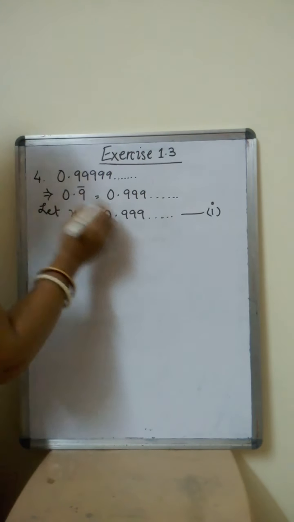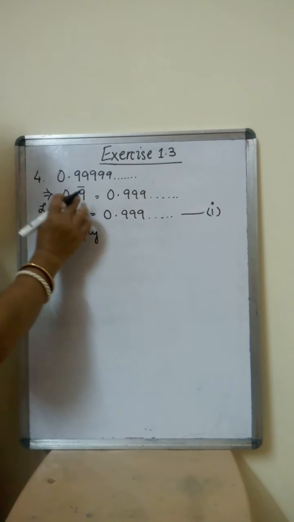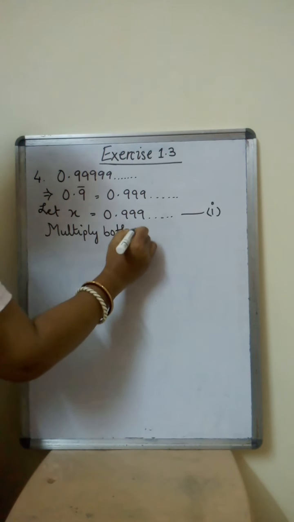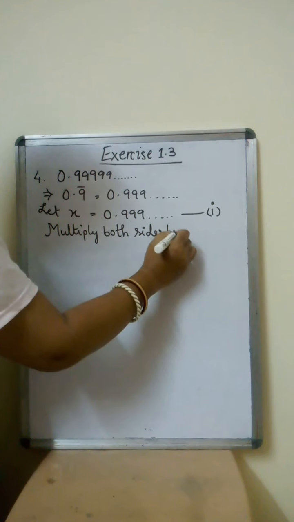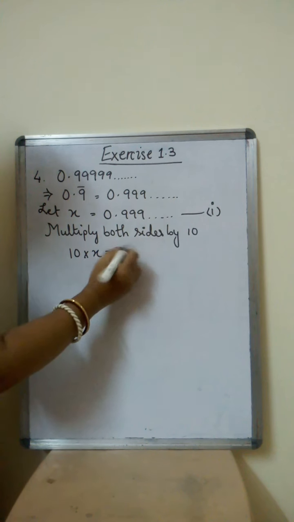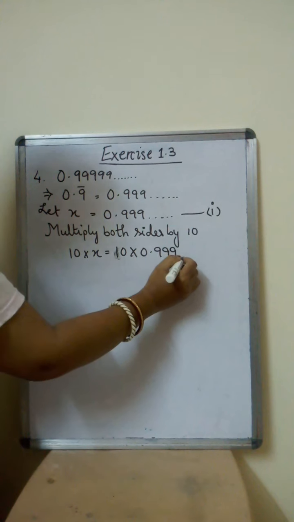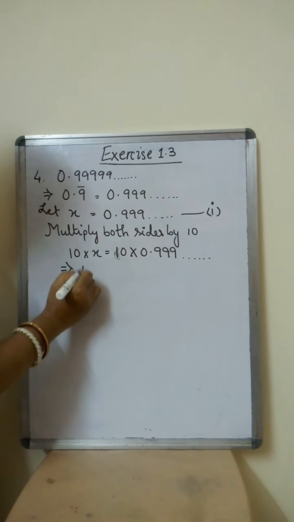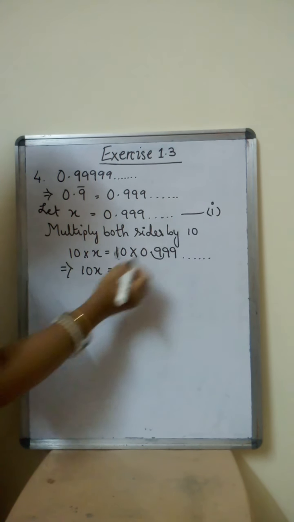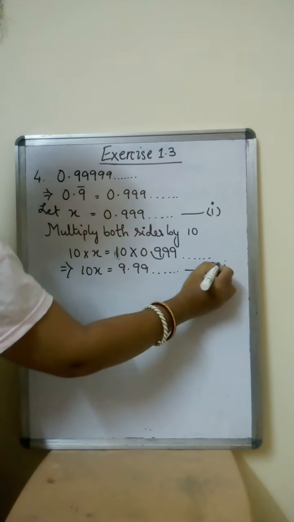Okay. Next. Now what are we going to multiply? We will multiply it with 10 because the bar is on 9. Multiply both sides by 10. How much do we get? We get 10 into x is equal to 10 into 0.999 continues. When we solve it, it is 10x is equal to, it's 10, so the point will shift here. So it will be 9.99 continued. So this is equation 2.